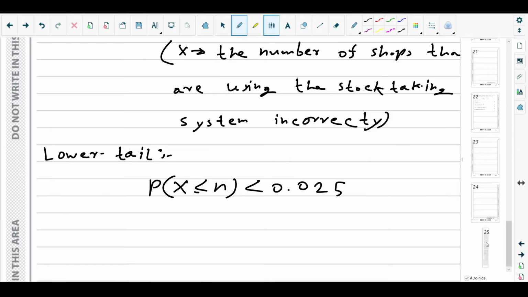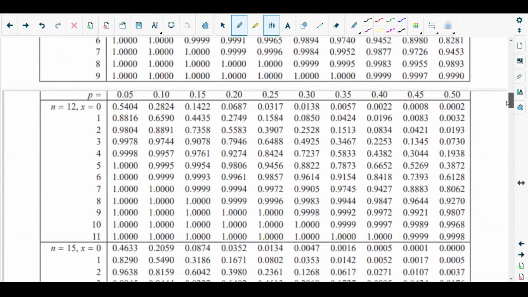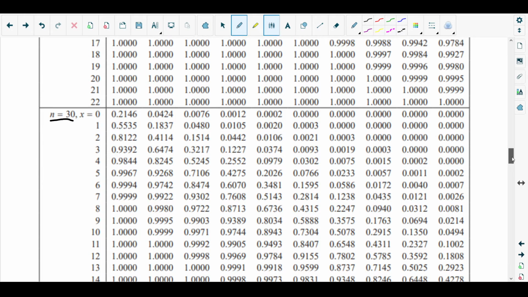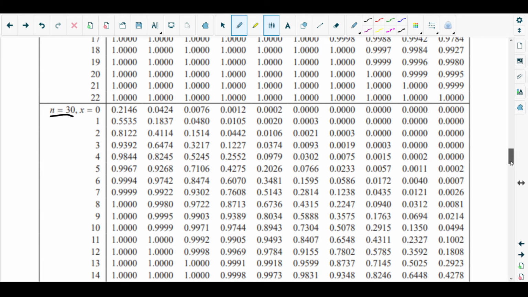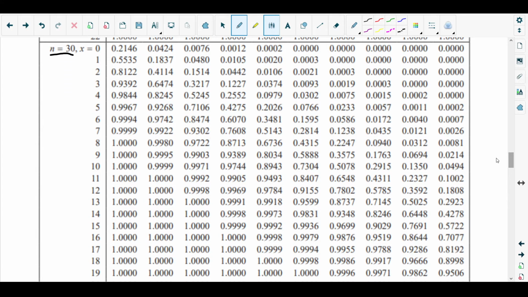So let's move on to the binomial distribution table. From the binomial we need n equals 30, and the value for p should be 0.4. Here you go. So we need to consider the value of n such that the probability of X less than or equal to n is less than 0.05, sorry, not 0.05, 0.025. So this is this one, right? This is less than 0.025, and the next one you see is just greater than 0.025. So ignore this one.